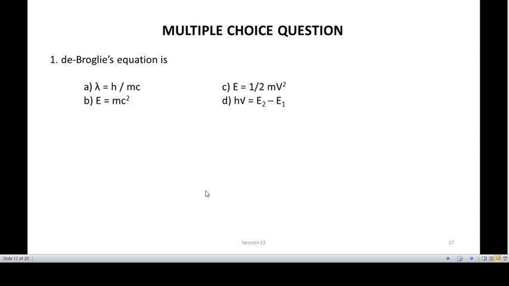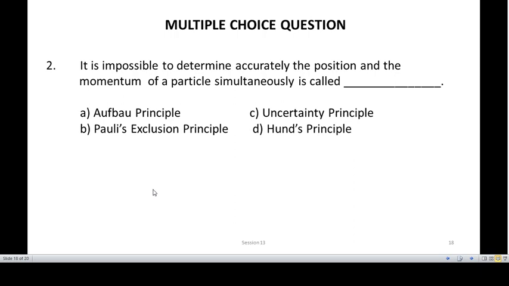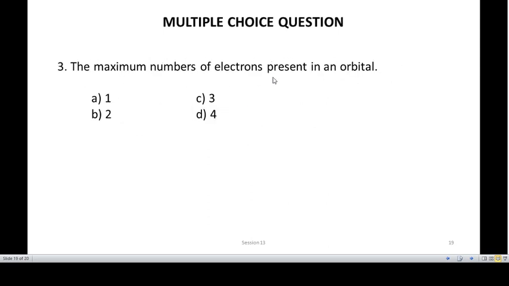So let us have a few multiple choice questions here. What is the de Broglie equation? You have these four options, and the correct answer is h divided by mv. Okay. It is impossible to determine accurately the position and momentum of particles simultaneously and precisely, this is called dash. So it is called Heisenberg's uncertainty principle. The option is C. Okay. Next, the maximum number of electrons present in an orbital is obviously 2.